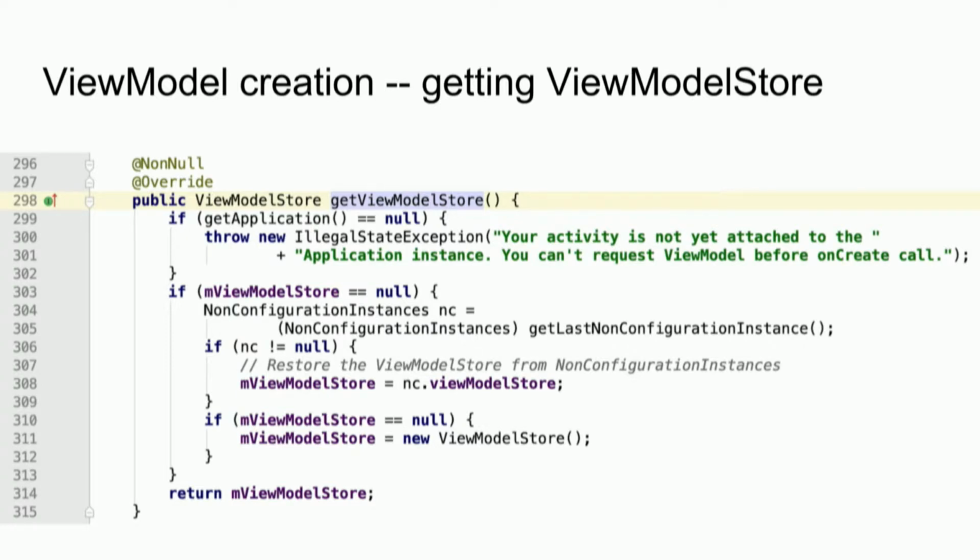I will cover this API in a second, but hopefully you can see now that an activity, when returning a view model store, and the view model store is not available because let's say the activity is starting, or is being recreated after a configuration change, can reach out through this API and get back something that was obviously passed to a similarly named method.